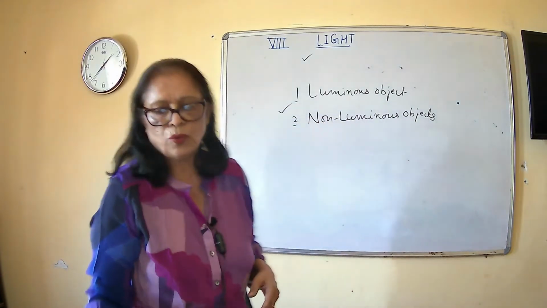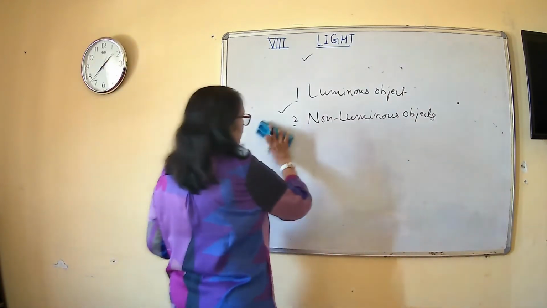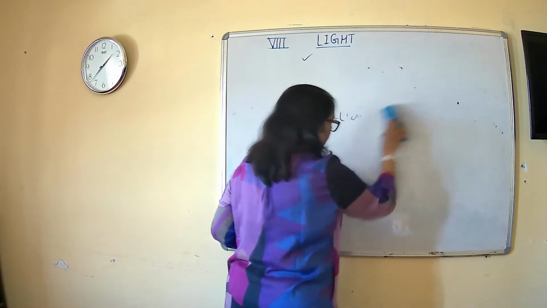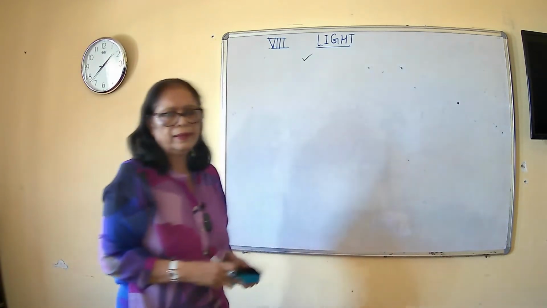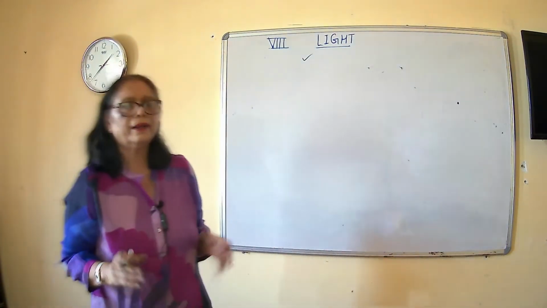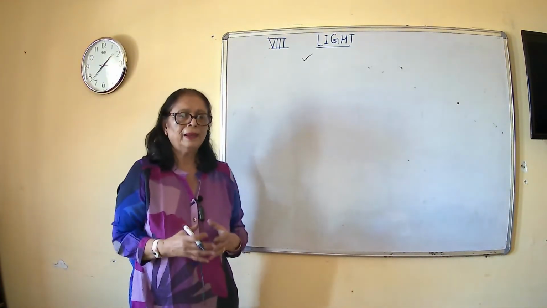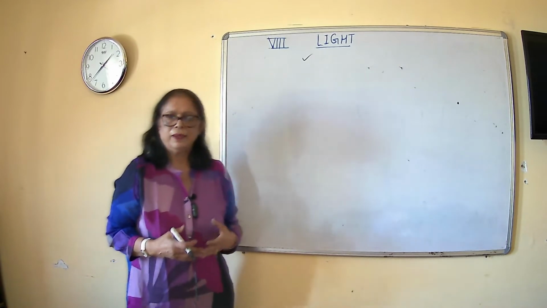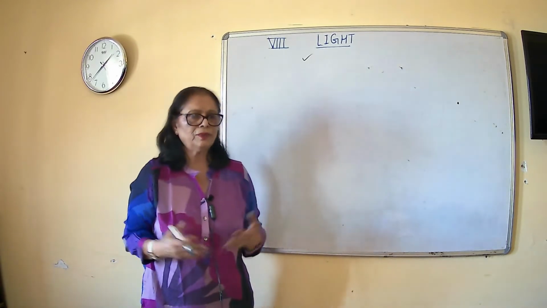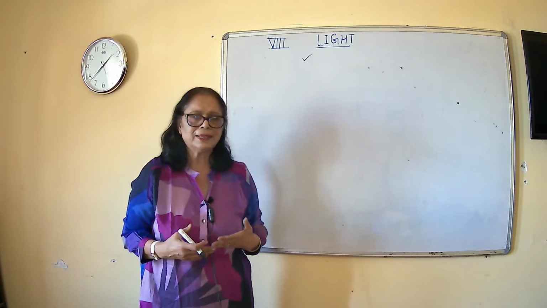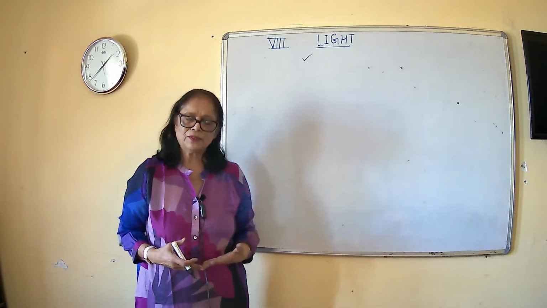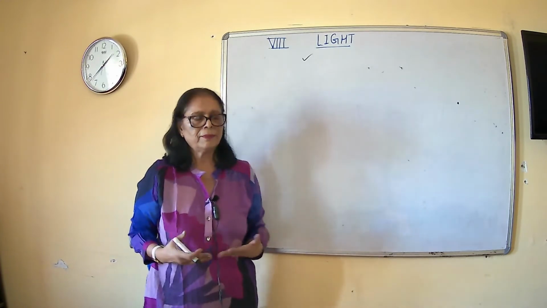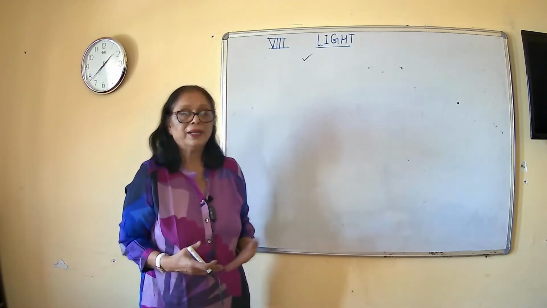Another point is, what is reflection of light? Light ray में there is a characteristic property. एक तो characteristic property ये है light ray की कि it can travel without any medium. Light can travel without any material medium. It can travel in vacuum also. वैसे भी आपको पता है light starts from the sun and reaches the surface of the earth. बीच में बहुत लंबा एक ऐसा रास्ता भी होता है जहाँ पे there is not even air.